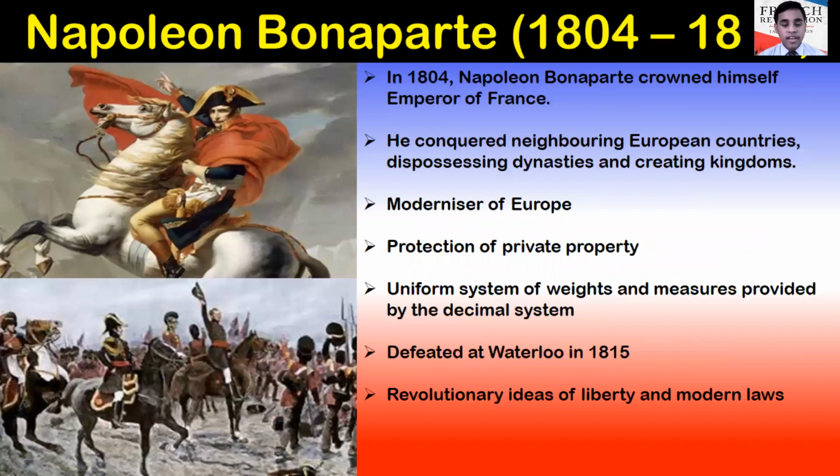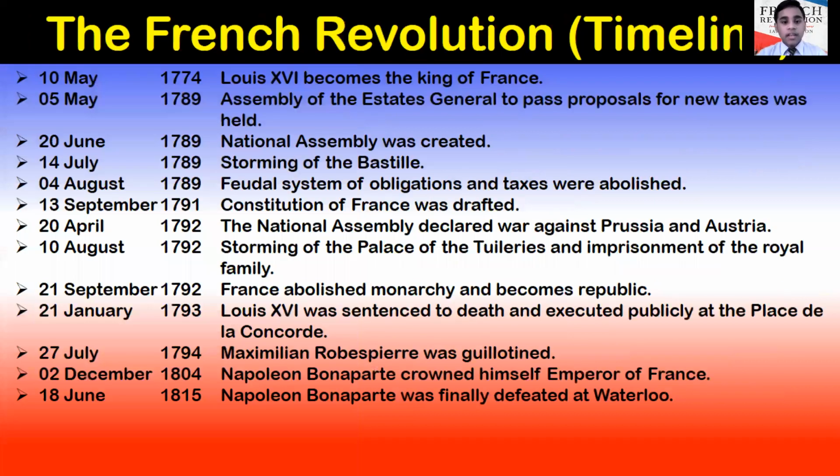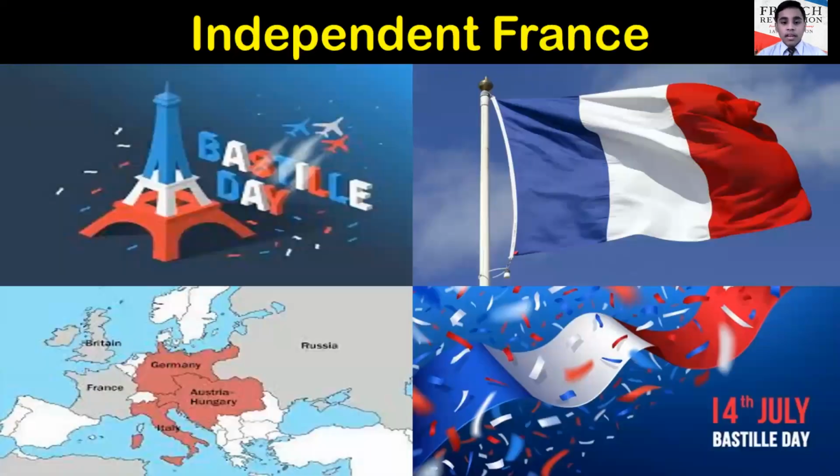And the French Revolution finally concluded with the rise of Napoleon Bonaparte and his defeat at Waterloo in 1815. Napoleon Bonaparte crowned himself as the Emperor of France in 1804, and he was finally defeated at the Battle of Waterloo in 1815. But his revolutionary ideas of liberty and modern law still exist in the Constitution of France. And finally, here is the timeline of the French Revolution, which discusses the important dates in French history. Independent nation of France. Independence Day of France is celebrated on the 14th July every year as Bastille Day.